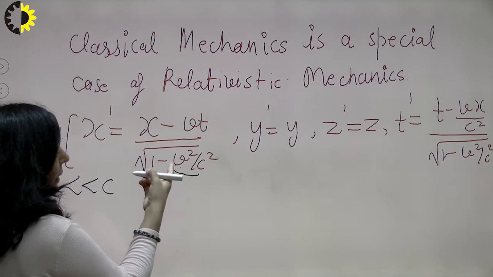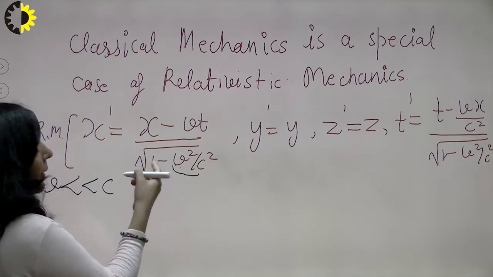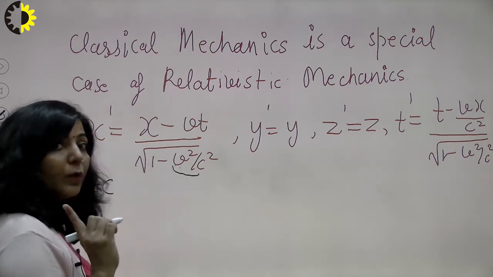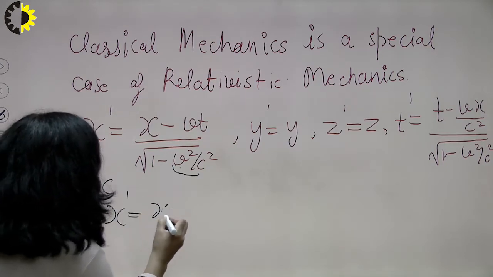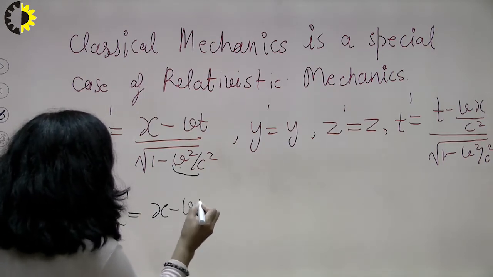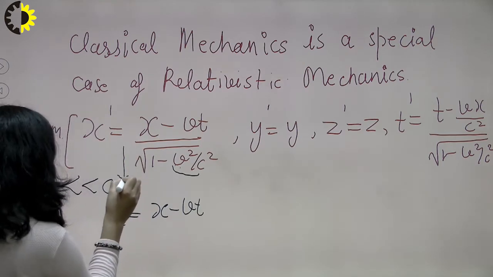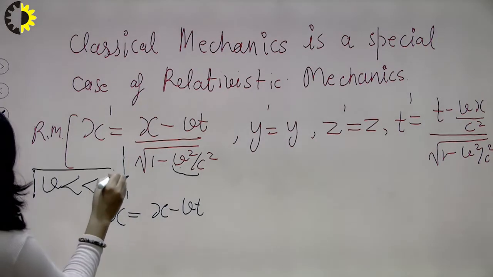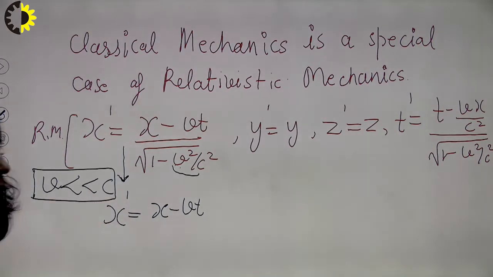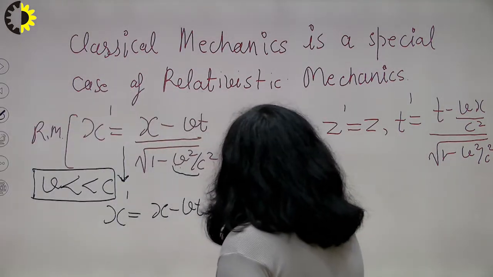It means 1 minus 0, root 1 means 1, so in the denominator you will get 1. So what will be the value of x dash then? It is x minus vt. It means this equation approaches this one if you consider the condition that v is very, very small with respect to c. Now what about your y-axis?